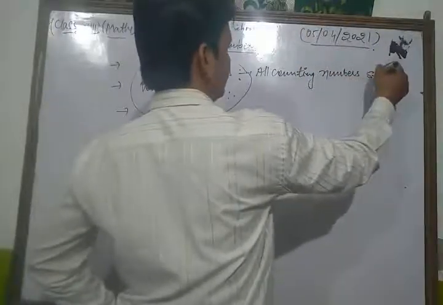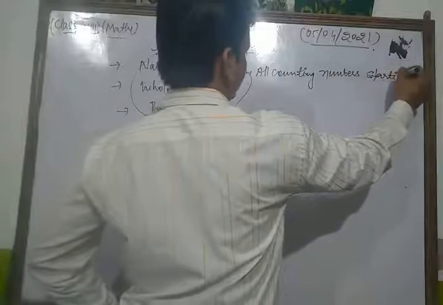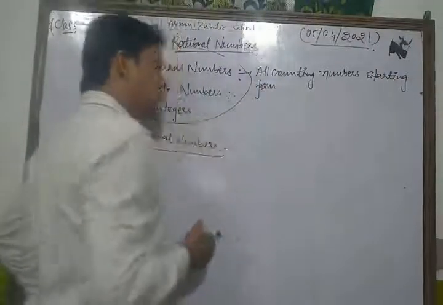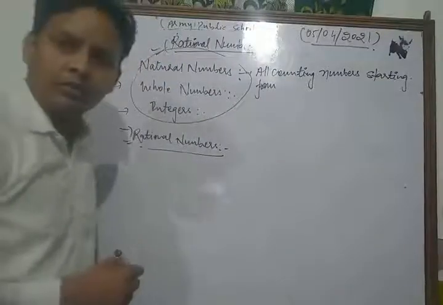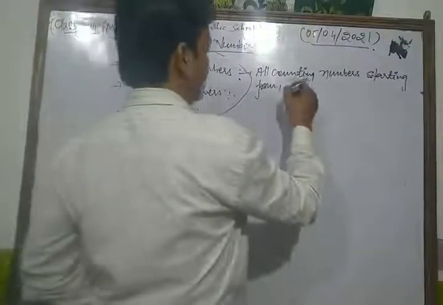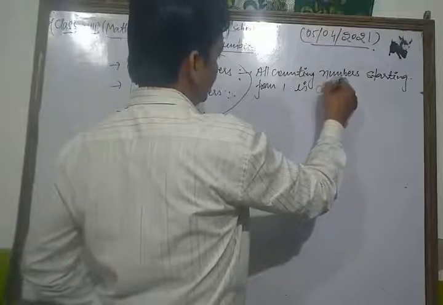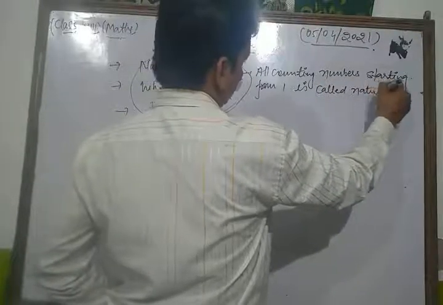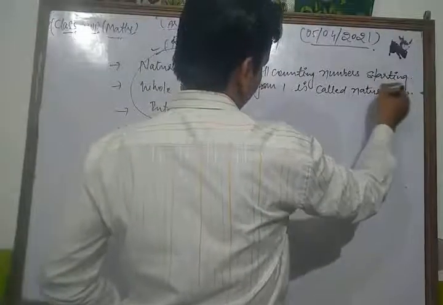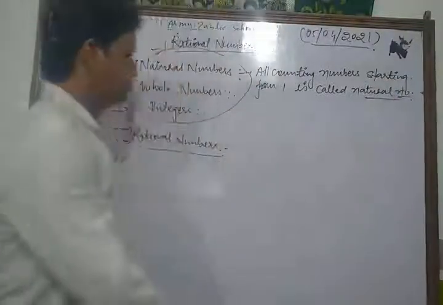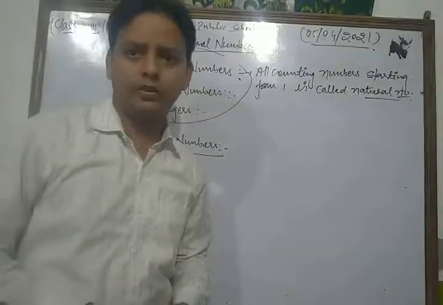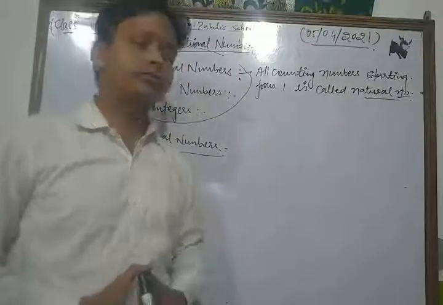All counting numbers starting from 1 are called natural numbers. All counting numbers starting from 1 are generally called what? Natural numbers.